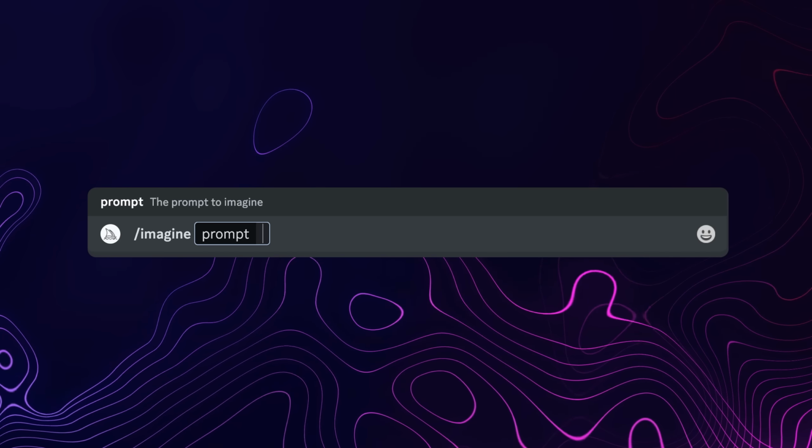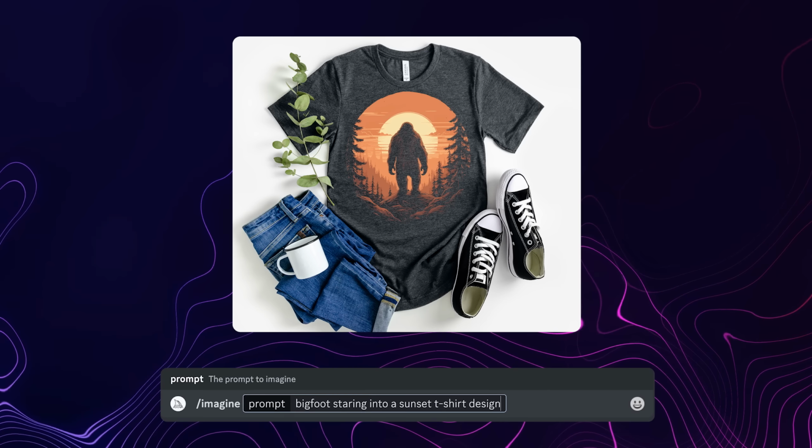The problem is that up until now, making great designs has required a lot of technical skill and artistic ability. Some recent changes in the AI space have made it easier than ever to generate great t-shirt designs. Today, we're going over the whole process from generating a brand new design to a finished product that's ready to sell. And the whole process is really easy.